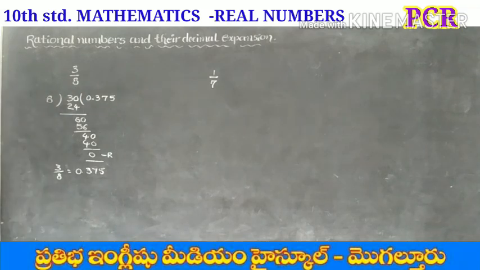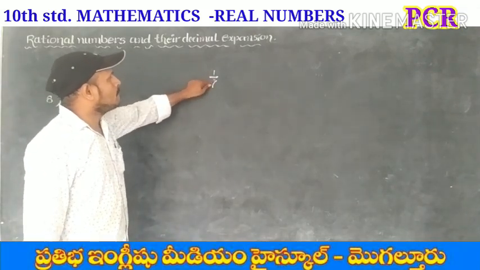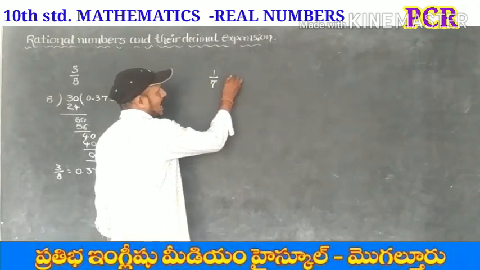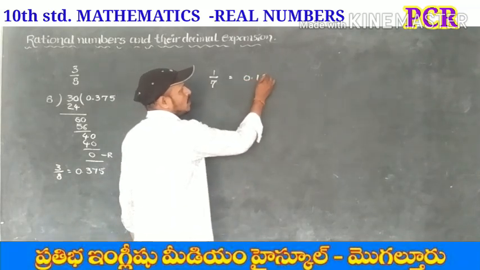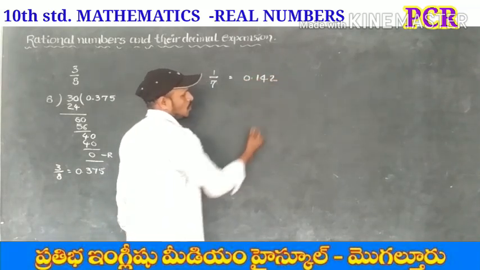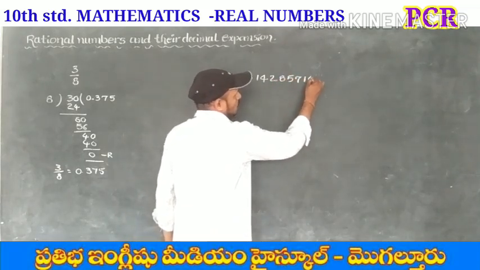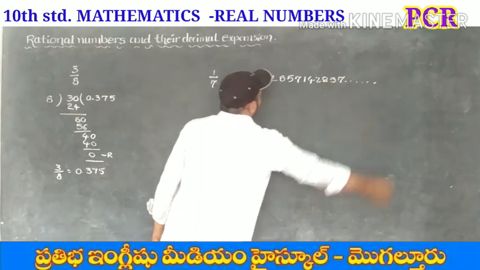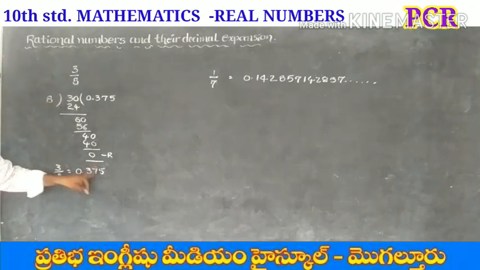1 by 7. If we divide 1 by 7, we get the quotient 0.14285714285 and so on. So here 3 by 8 is equal to only 0.375.